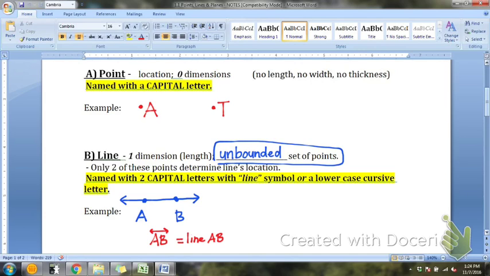It also says that we can name a line with a lowercase cursive letter. So what if you had a line, let's draw another line over here, but this line didn't have any points labeled on it? It's almost a line segment, but it's still a whole line because it's got the arrows. So I can name it with a lowercase cursive letter. If I wanted to use an L, I could say that this is line L.